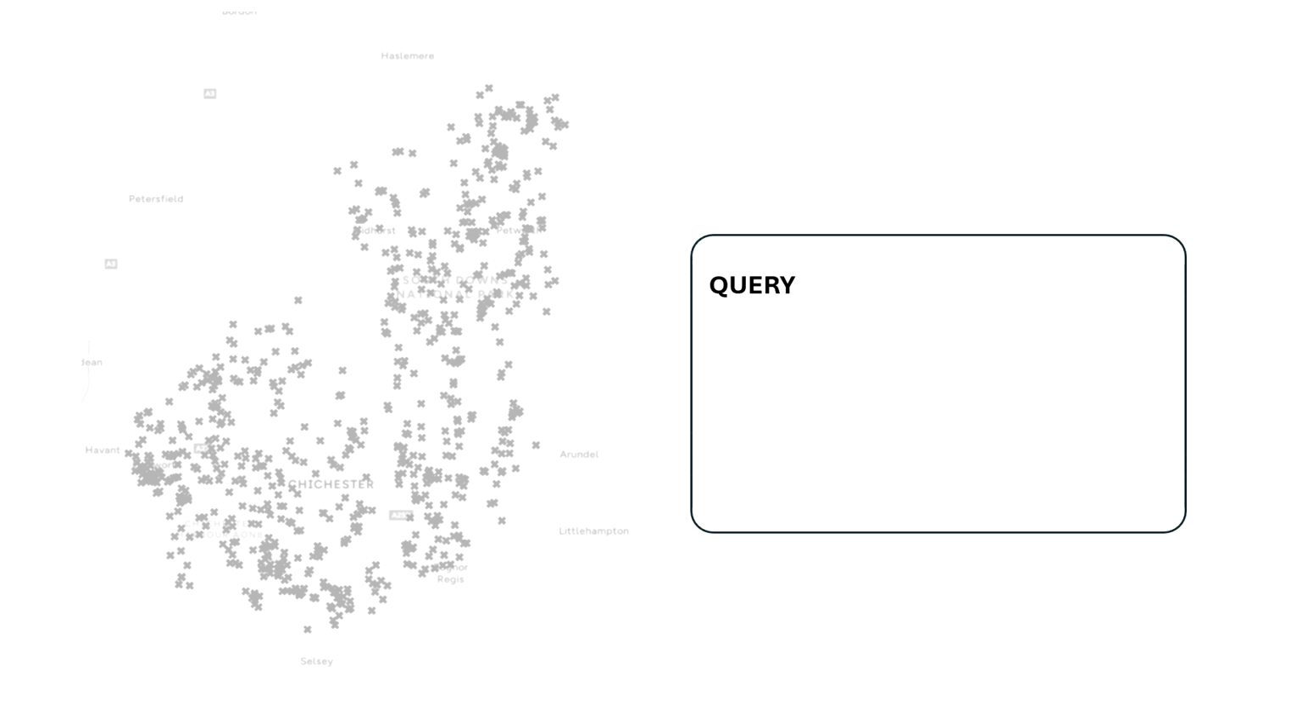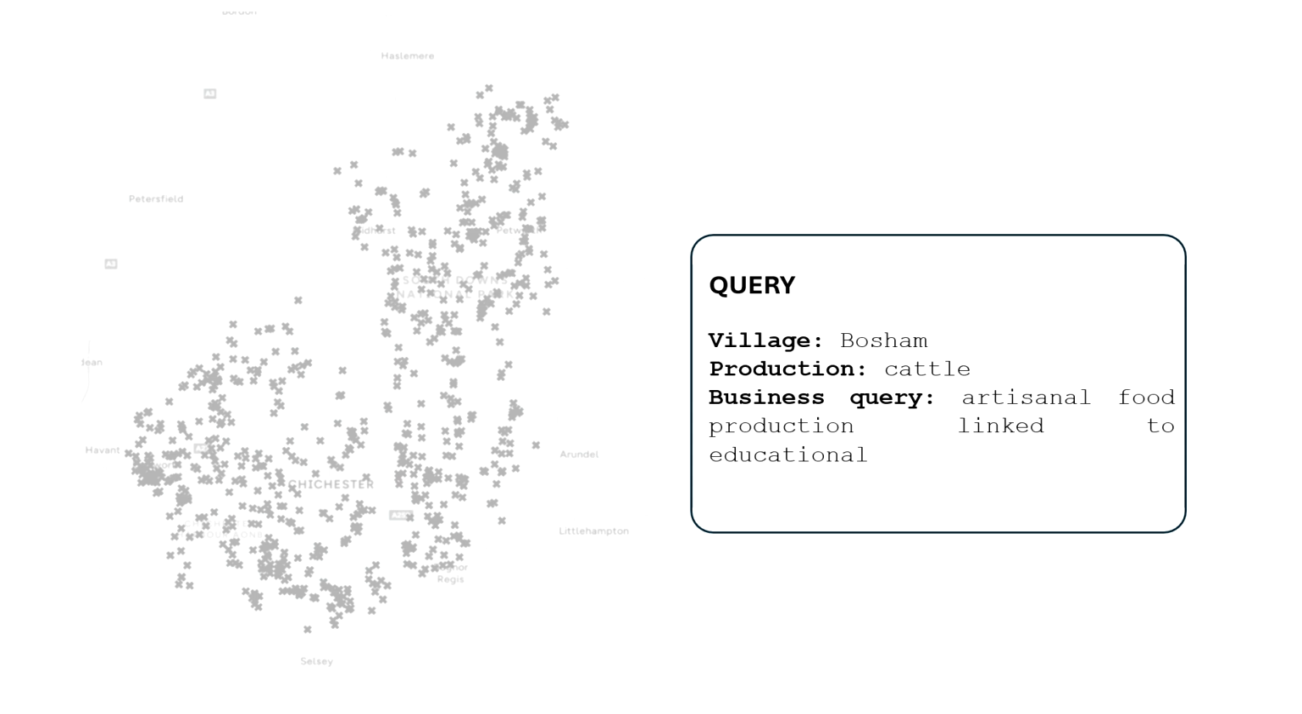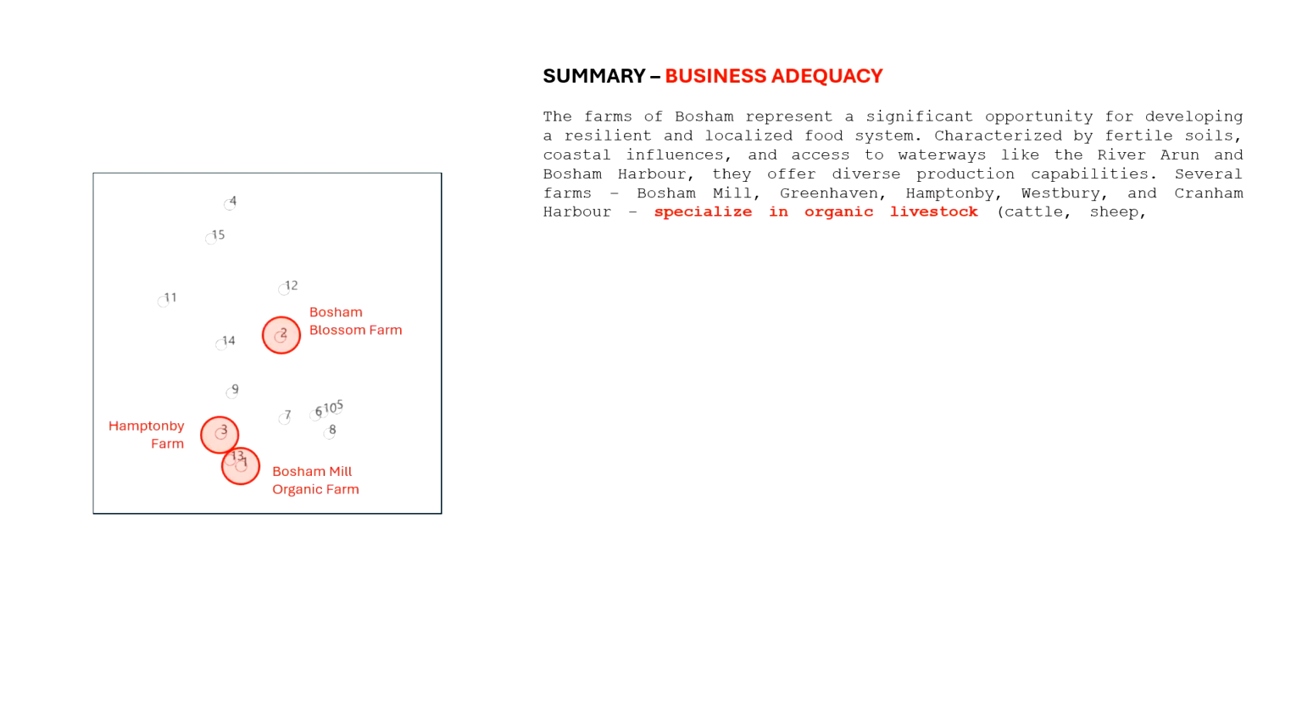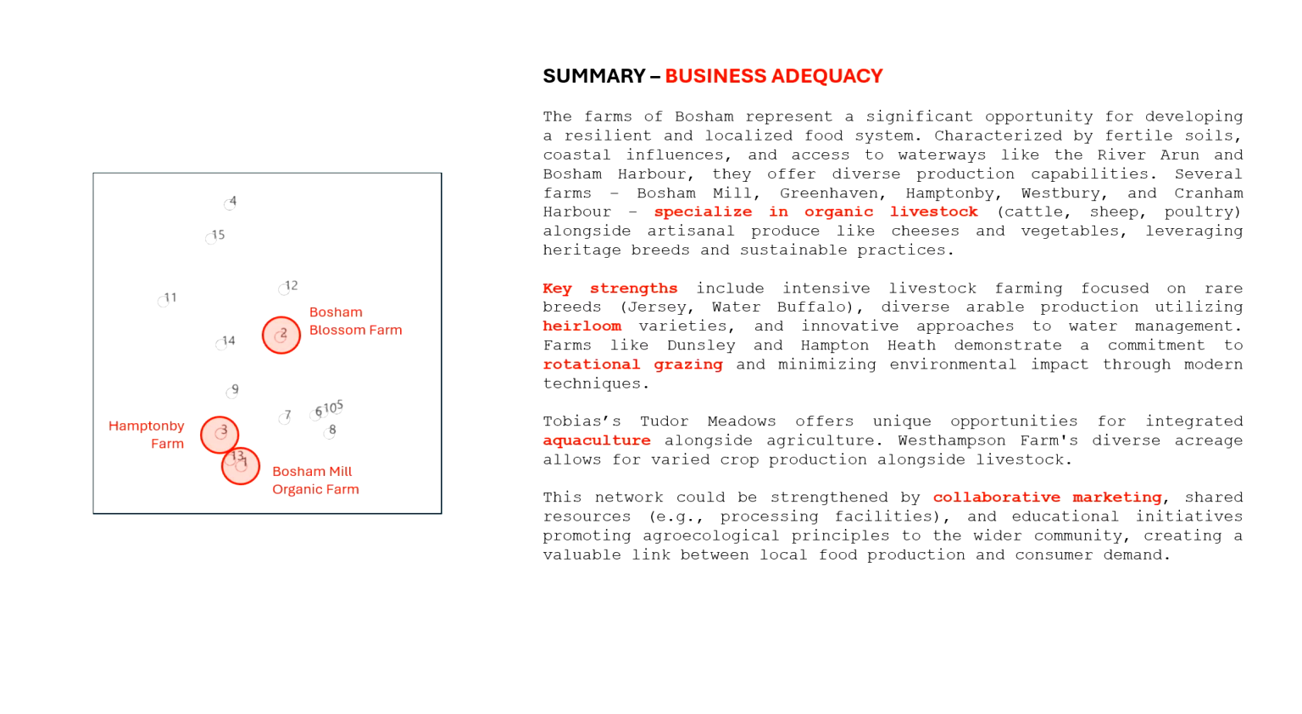Our prototype allows us to search using traditional filters, as well as business ideas as queries. In this case, we search in Bosham for farms rearing cattle with artisanal food production, potentially linked to educational activities. We obtain the farms in the area ordered by relevance to the business ideas, as well as an overall commentary on the potential of the farms.